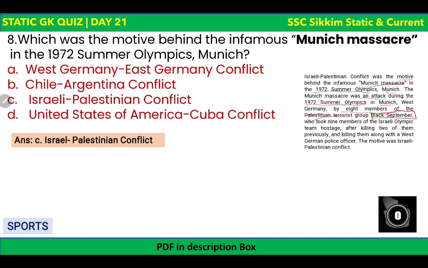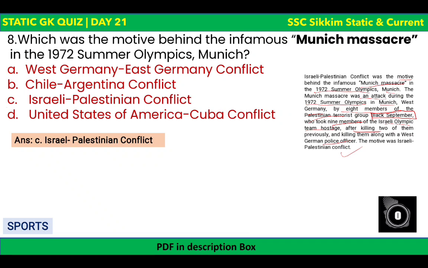They took 9 members of the Israeli Olympic team as hostage, and they killed all of them. First they killed 2 of them, and then they killed all the remaining hostages along with a German police officer. So the motive was this Israeli-Palestinian conflict.